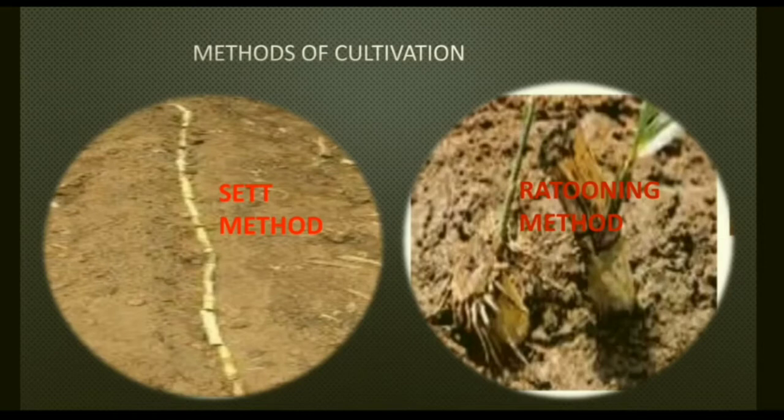But the disadvantage of the ratooning method is that it decreases the sucrose present in the crop every year, as it is the same root. Sometimes this crop is also affected by different pests and diseases. So it has to be protected by applying different types of insecticides and pesticides, because this type of crop very easily gets fungal diseases like red rot, smut, rust and ratoon stunting. These are the different types of fungal diseases which it gets.